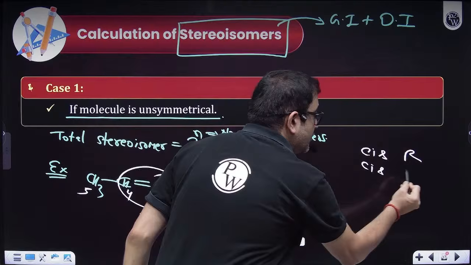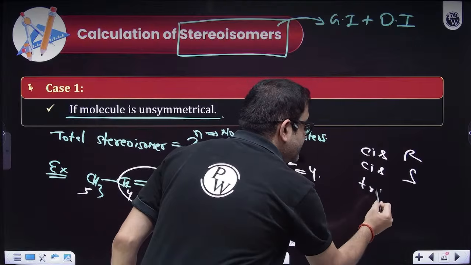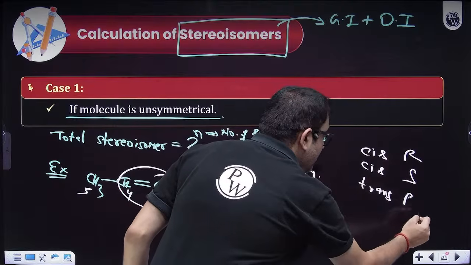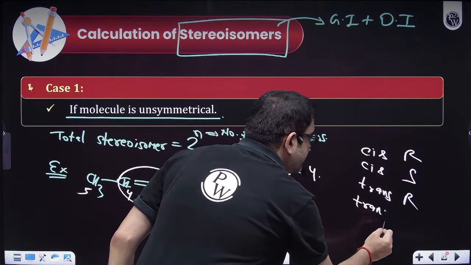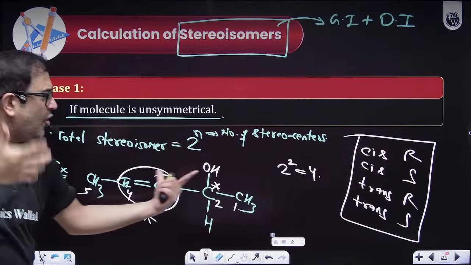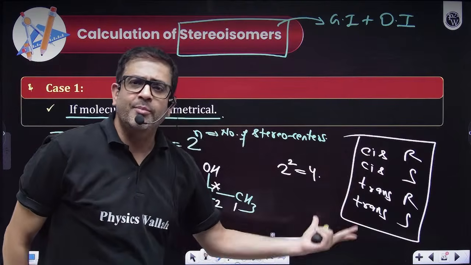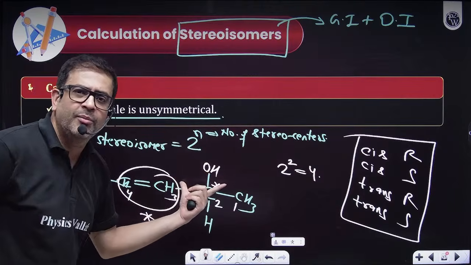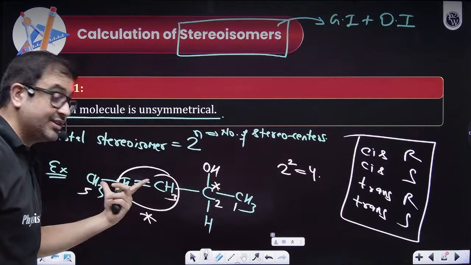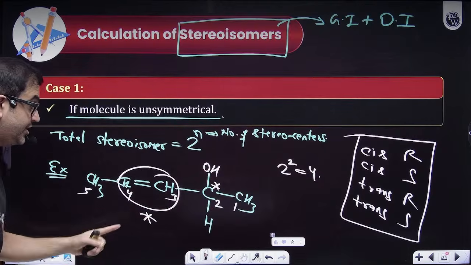If this is cis, optical can be S. If this is trans, optical can be S, or rather R. So these are my 4 isomers. Sir, I do not even have to draw them. Common sense, sir. So you apply this common sense. You use the direct formula. But what will be n? N will be both the stereo regions. Now why again, and I'm again saying stereo regions?